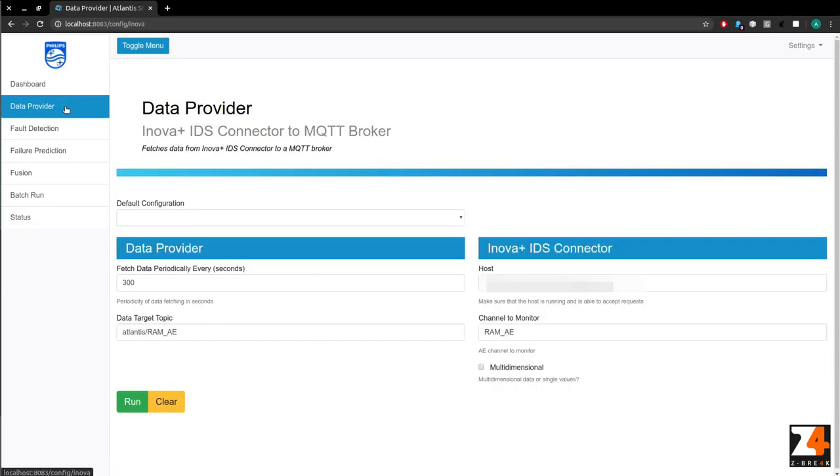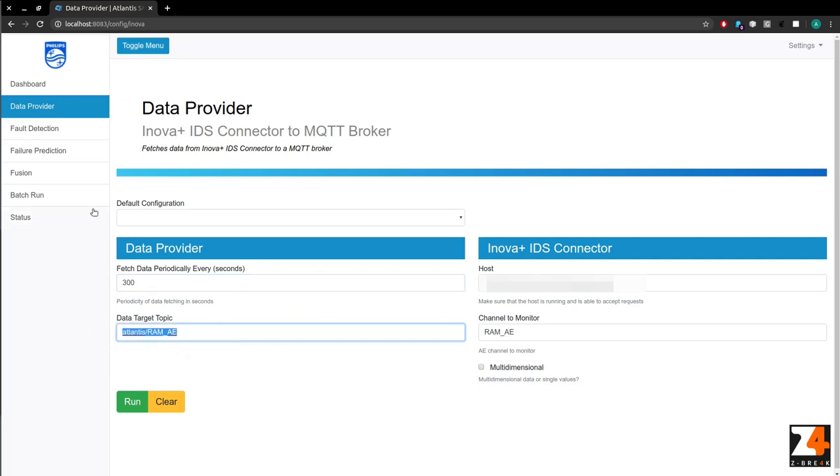Here, we present the data provider component, which is responsible for fetching data from the Innovas IDS connector. In the form, we provide the URL of the IDS connector, the name of the measurements for which we want to fetch data, and the periodicity of data fetching. Here it is 30 seconds. The data are transformed and transferred to the data analytic tasks using a central event bus, in our case an MQTT broker, on that specific topic.